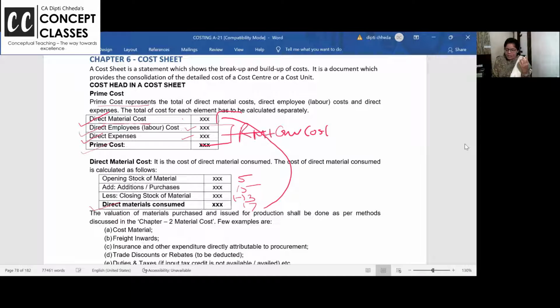So if you add conversion cost to raw material, you get the total cost of the finished goods. Conversion cost is nothing but labor and overhead. Are you all clear with this? Raw material plus conversion cost is finished goods. So conversion cost is nothing but the cost of converting the raw material into finished goods. That's nothing but labor and overhead. If you want, you can note it as a booster note.